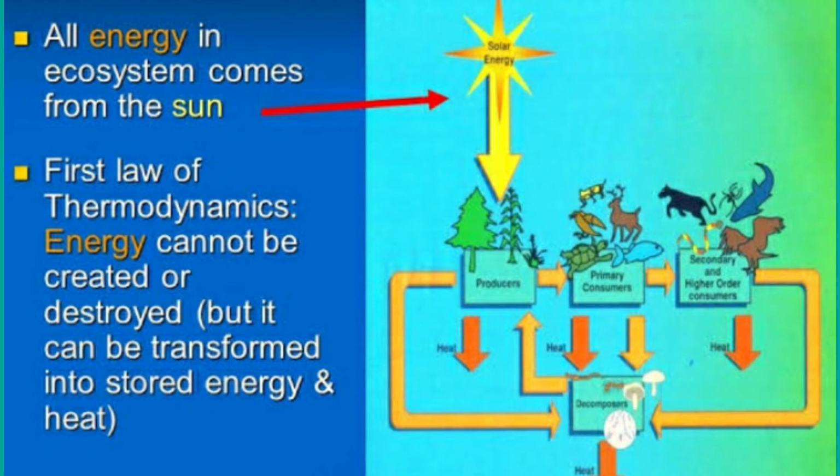You all understood, children? So solar energy is the energy which is produced naturally. Solar energy can be converted from one form to another form. So this solar energy which is obtained from the sun is converted into chemical energy of carbohydrates. You all understood, children? That's the reason energy can neither be created nor be destroyed, but it can be converted. That's why solar energy can be converted from one form to another form.